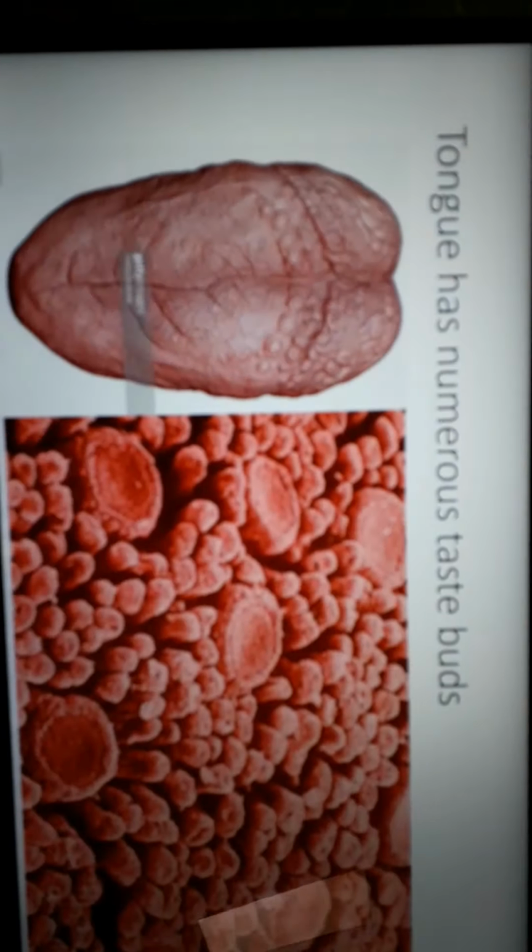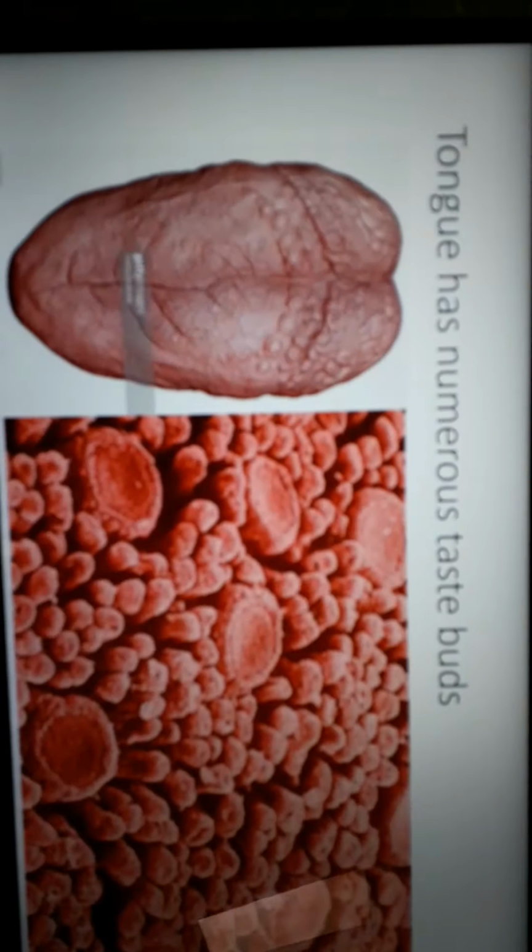Now these are the different regions. The taste buds over here, at the backside of the tongue, help us to taste bitter things. Suppose you are eating bitter gourd, at that time these taste buds will be active and they will tell you that this substance is bitter in taste.